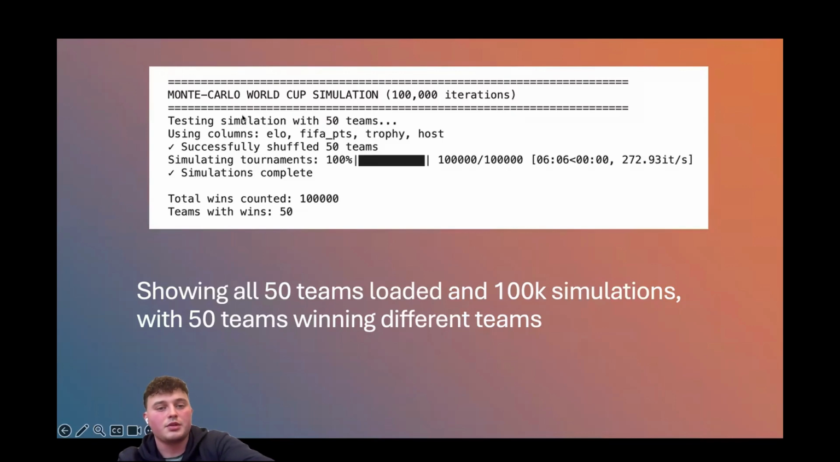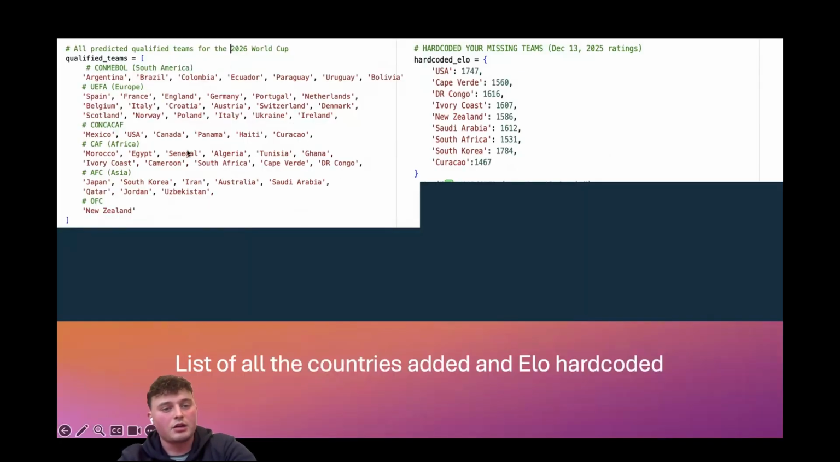And then you can see we used a Monte Carlo World Cup simulation. We did 100,000 iterations, which took up to 6 minutes, and it shuffled the 50 teams, and all 50 teams actually won within the 100,000 simulations. And it used obviously ELO, the FIFA points ratings, the trophy, and then the host. And then these are all the teams we used.